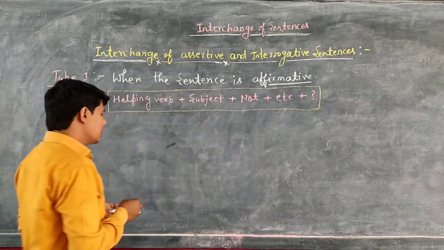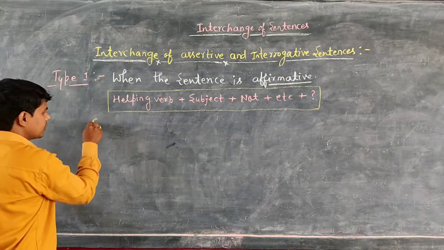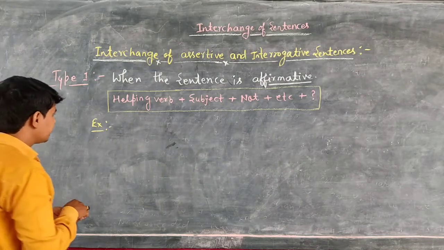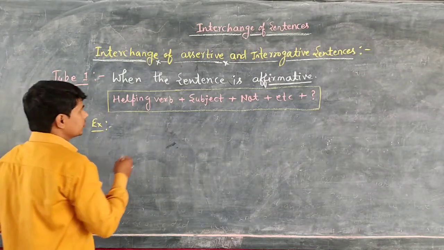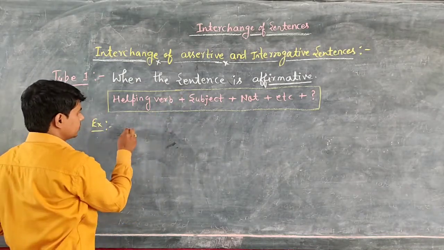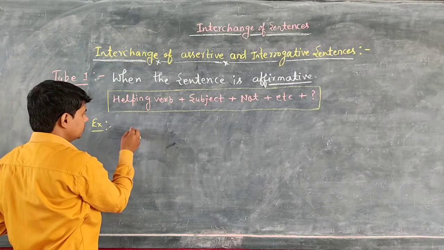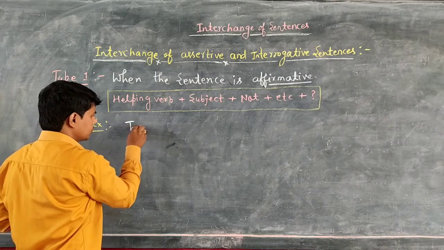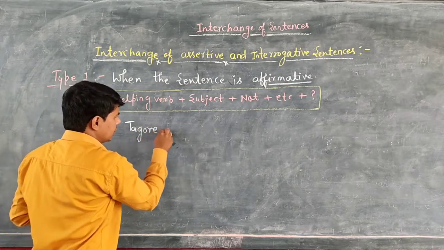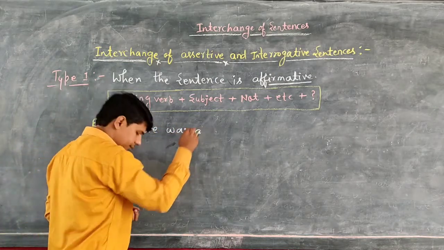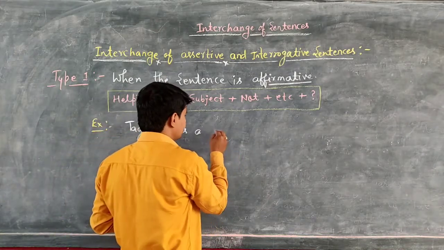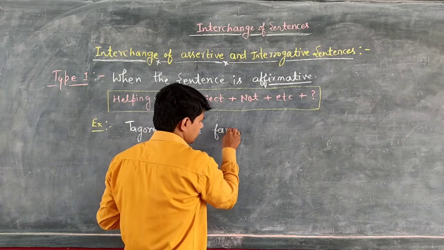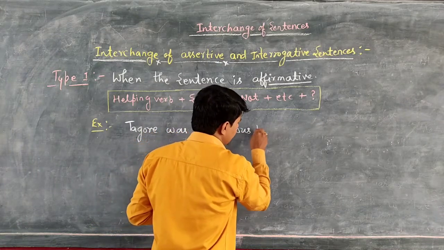Okay, suppose that we have some examples. Let's see some examples. Tagore was a famous poet.